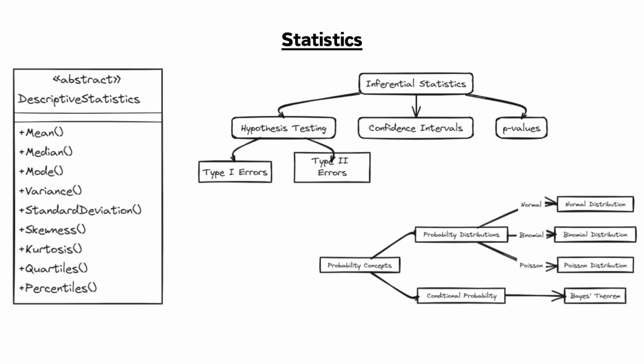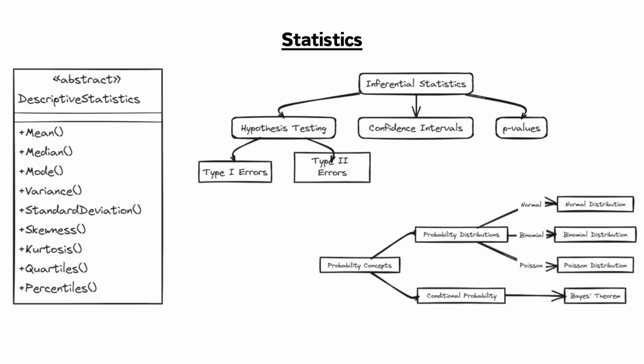And when it comes to inferential, we will see hypothesis testing, confidence intervals, and p-values. It also includes the probability concepts, which are normal distribution, binomial distribution, Poisson distribution, and Bayes theorem, of course. So these are the topics we will explore later in the channel, because this much is required for your base of statistics for data science.